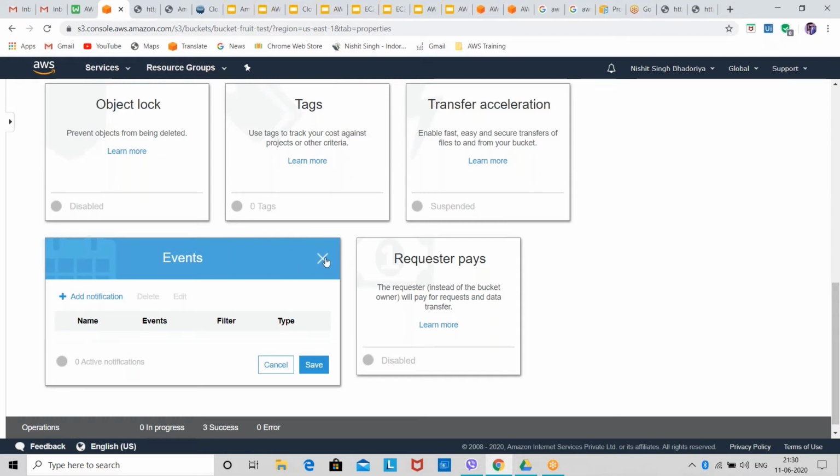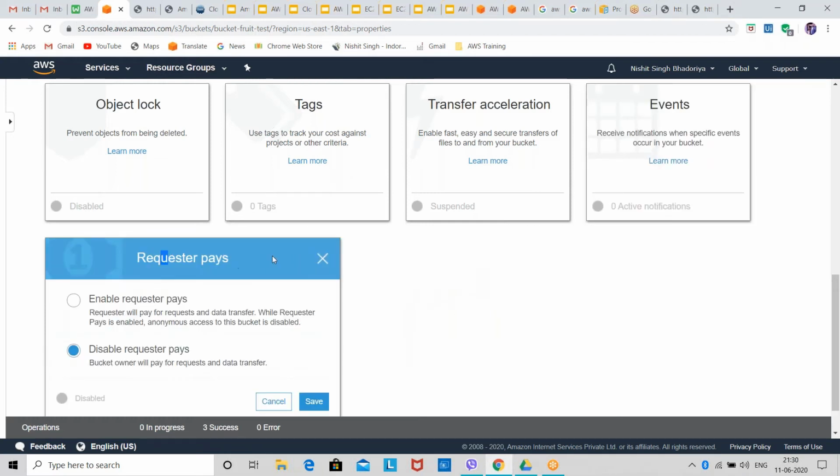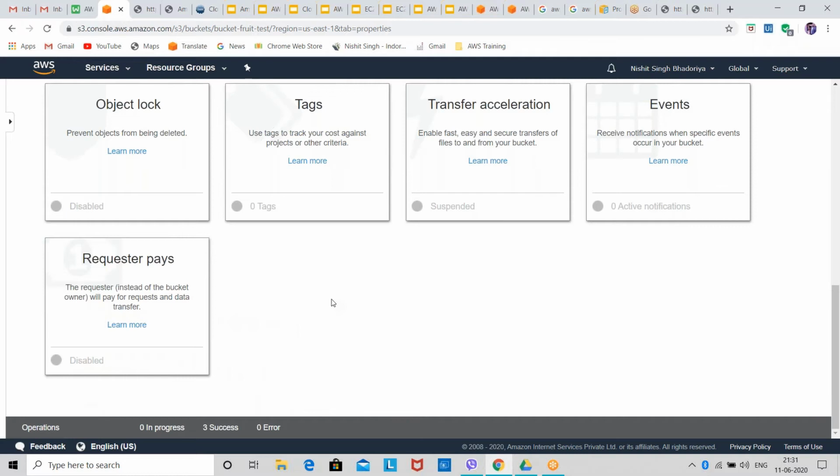And then we have requester pays. Requester pays is something where, if someone is asking you for access to your data in the S3 bucket, you'll enable requester pays. So the requester, the person who is requesting the data in your S3 bucket, will pay for the usage of your data for the period of time he is using it. So we can enable requester pays. These are some of the properties which an AWS S3 bucket provides.